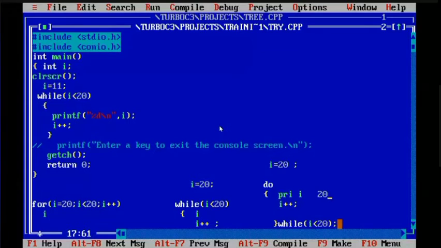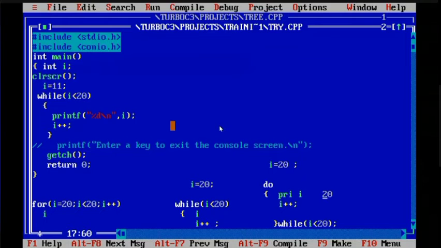So loop will terminate. Okay, so the difference between these two is do while will be executed once forever. Every time do while will execute at least once. If the initialization condition is false, then also do while will be executing, because here condition will not be checked before entering the loop. Is it clear for all of you? Yes, ma'am.